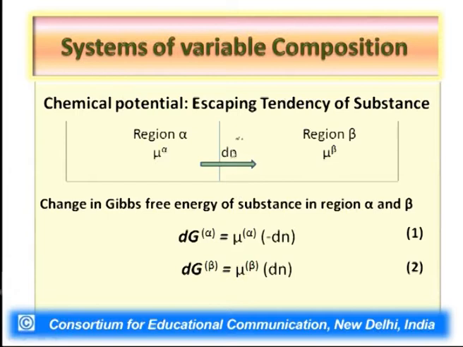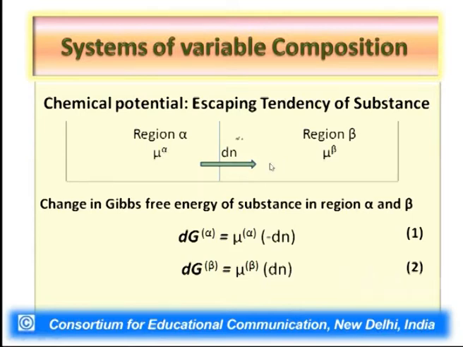Now suppose the system is at equilibrium, and at equilibrium we deliberately transfer a very small amount dn of the substance from region alpha to region beta.